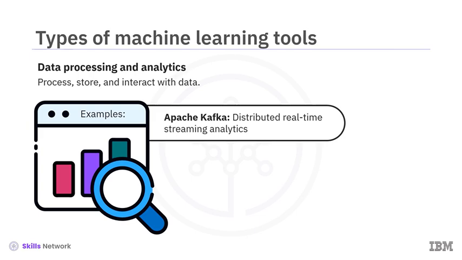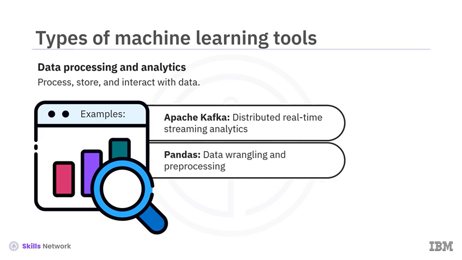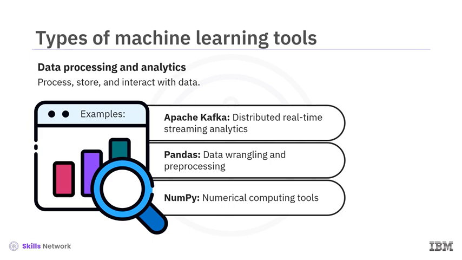Apache Kafka is a distributed streaming platform for building big data pipelines and running real-time analytics. Pandas is a popular Python library for exploring and wrangling data. Central to Pandas is the data frame, a tabular data structure for cleaning and transforming structured data. NumPy is a Python library that provides comprehensive mathematical functions, random number generators, and linear algebra routines for distributed and graphics processing unit or GPU-based computing platforms.